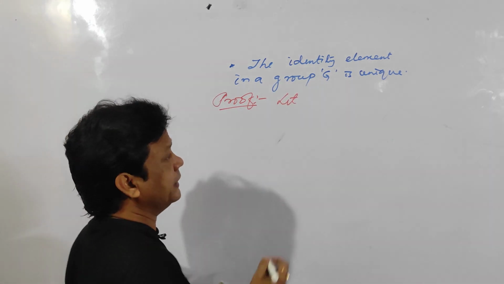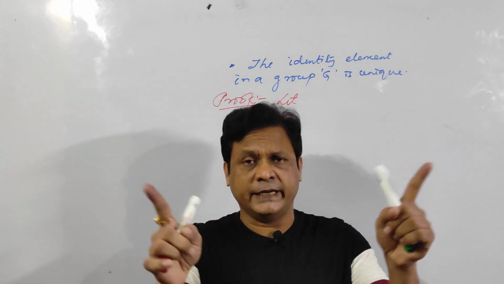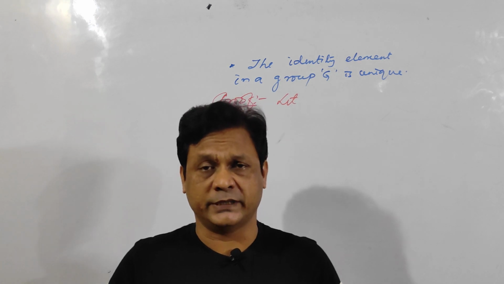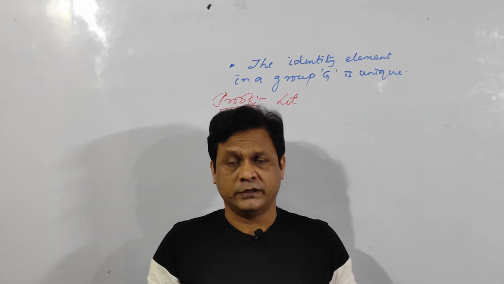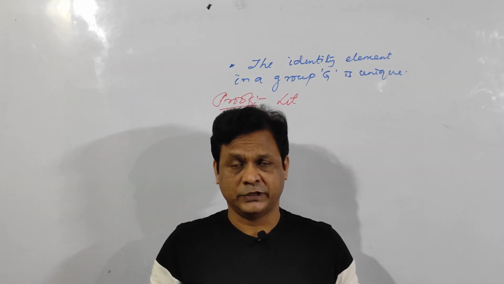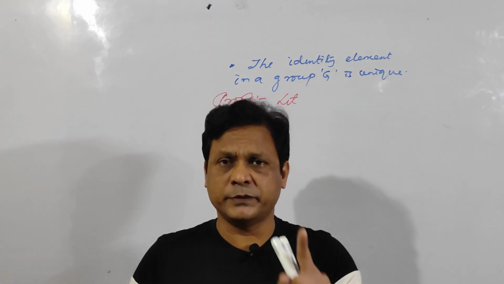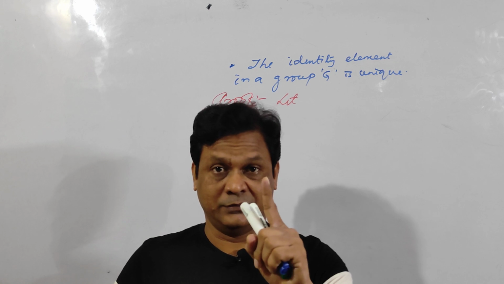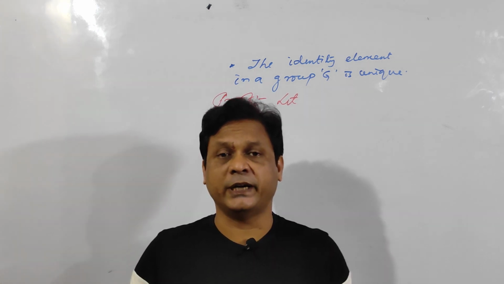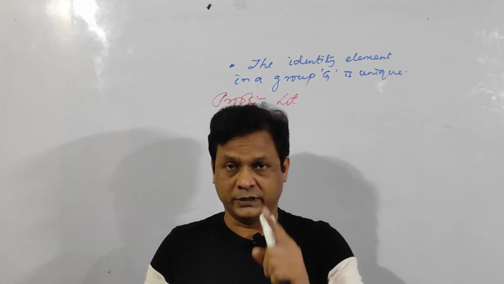First of all, for uniqueness, let there be two identity elements, E and E dash. Finally, you have to prove E is equal to E dash. Uniqueness means one and only one. For example, the multiplicative identity is 1 in real numbers.